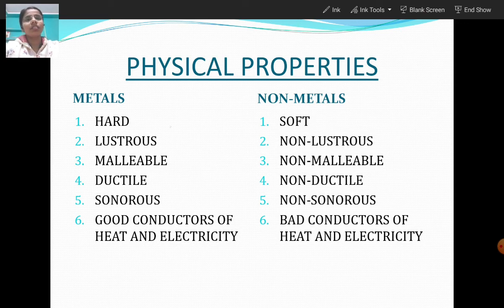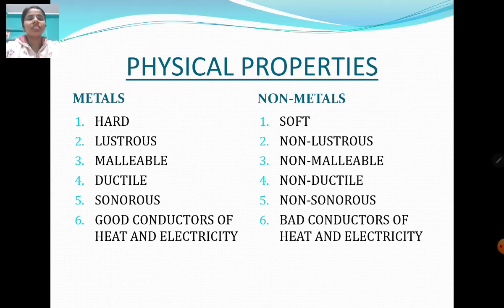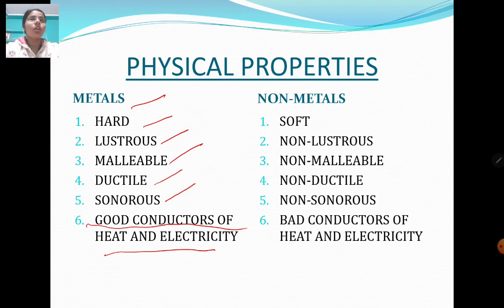So, metals are, this is just the overview of the properties, and we are going to study these properties further in detail also. Okay. So metals are hard, lustrous, malleable, ductile, sonorous and good conductors of heat and electricity. On the other hand, non-metals are soft, non-lustrous, non-malleable, non-ductile, non-sonorous and bad conductors of heat and electricity.